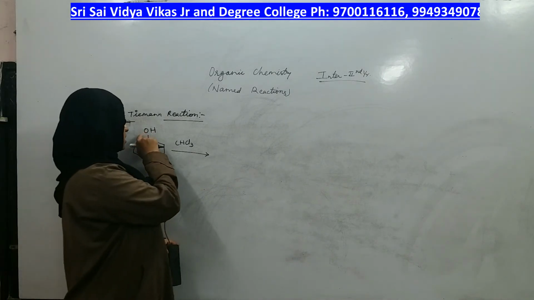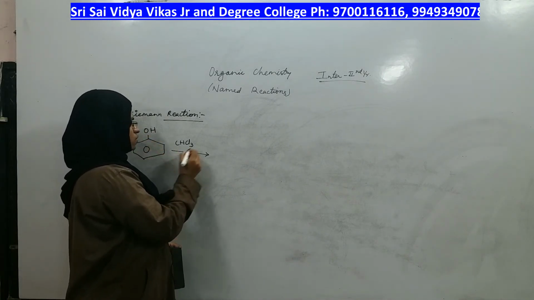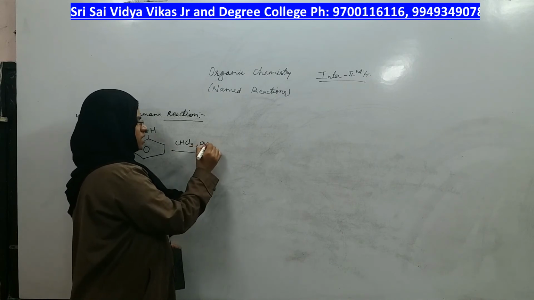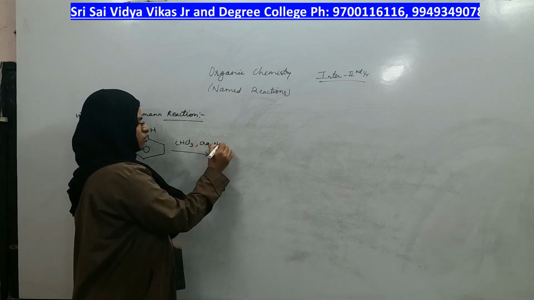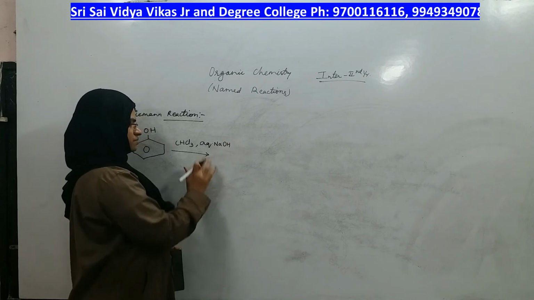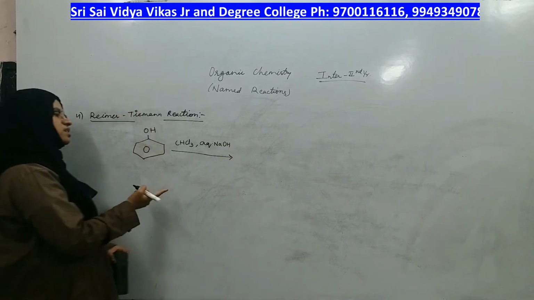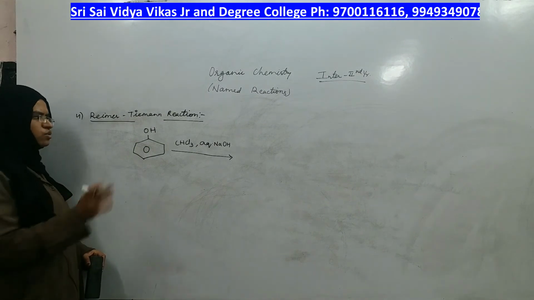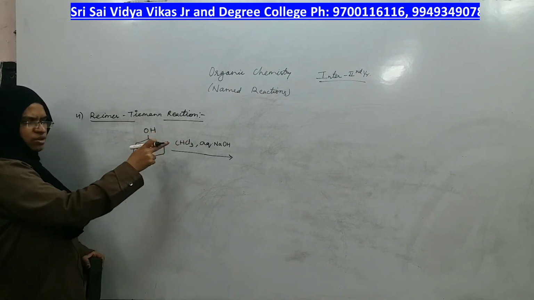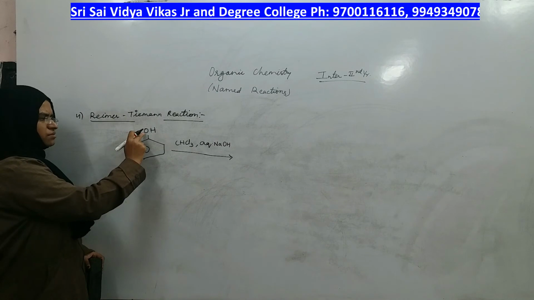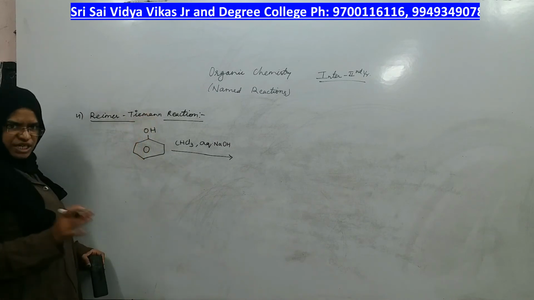I have to take its salt. Instead of writing directly its salt, I will write that aqueous NaOH is present. If I write that aqueous NaOH is present, it is equal to writing O minus Na plus. NaOH present means it becomes O minus Na plus only.